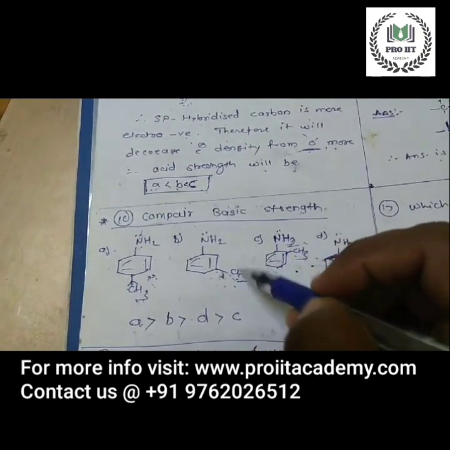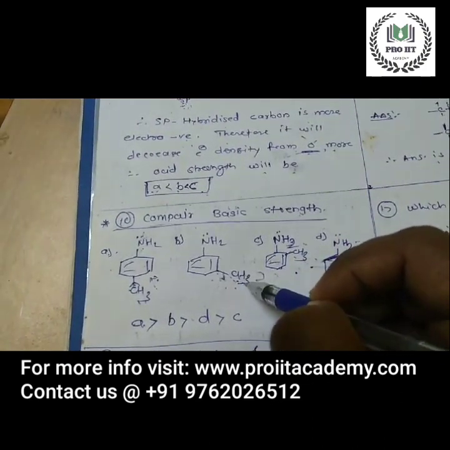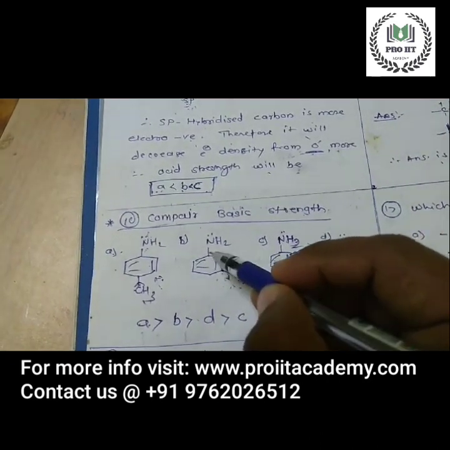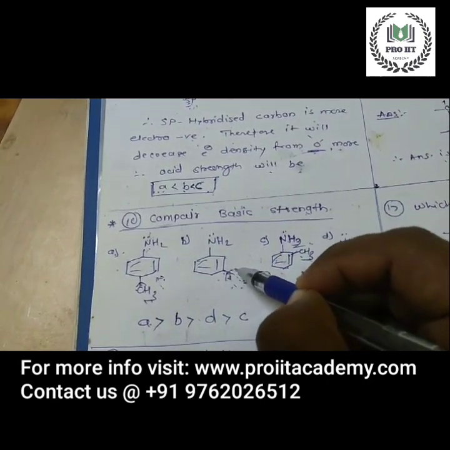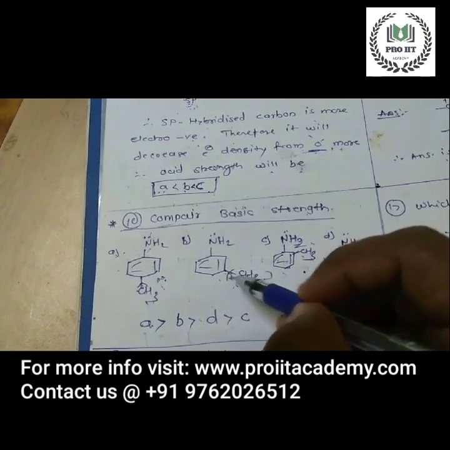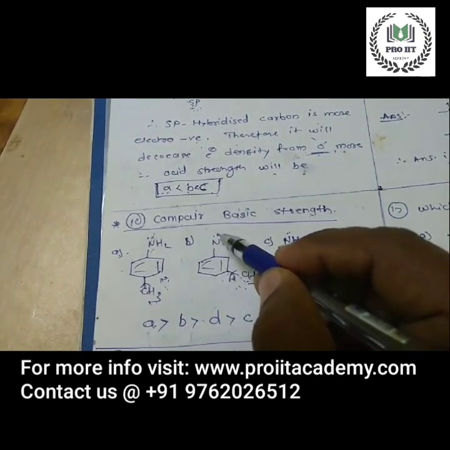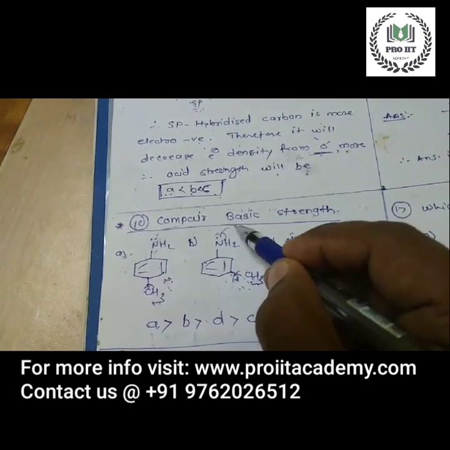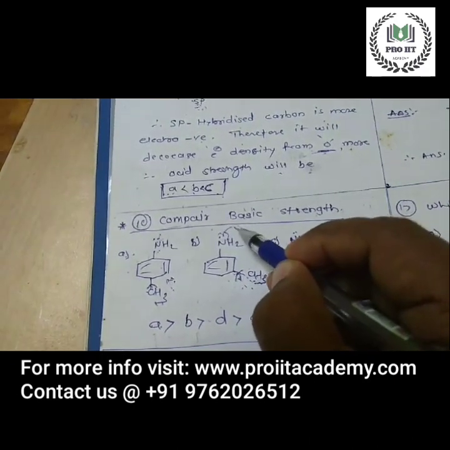Then this CH3 group is attached at the meta position, which is also electron donating. Therefore the electron on the nitrogen can easily be shifted to the other electrophile.